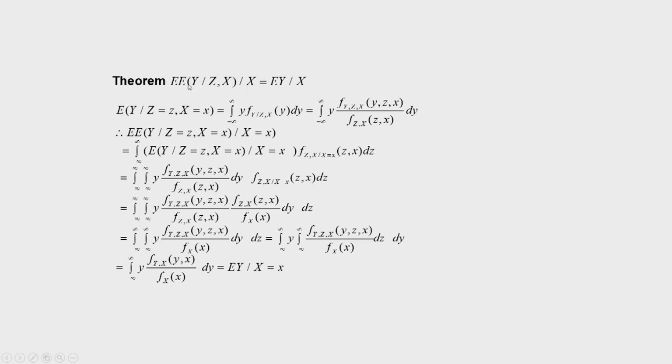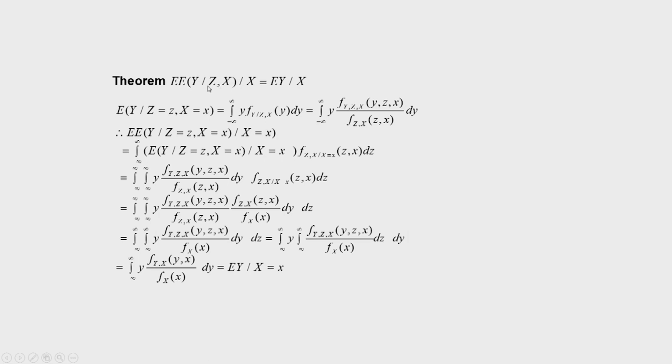Now here is conditional expectation with respect to two random variables. So again this is the conditional expectation of Y given Z, X. But this one is conditional expectation with respect to X. Therefore what we can say is that the conditional expectation with respect to X of the conditional expectation of Y given Z, X is equal to the conditional expectation of Y given X. So this is the result we will establish, and later on we will use this result.